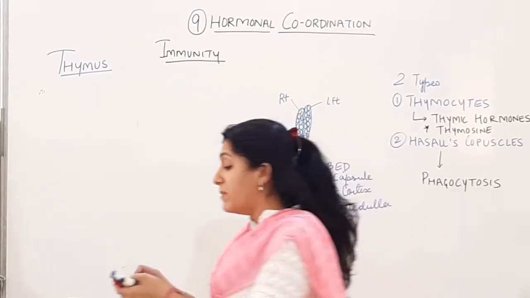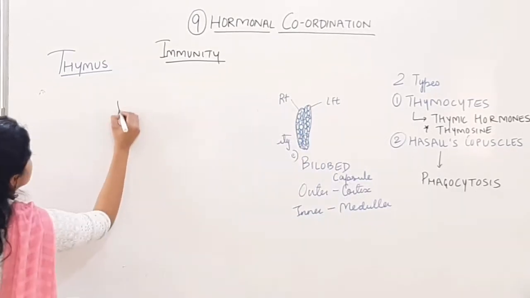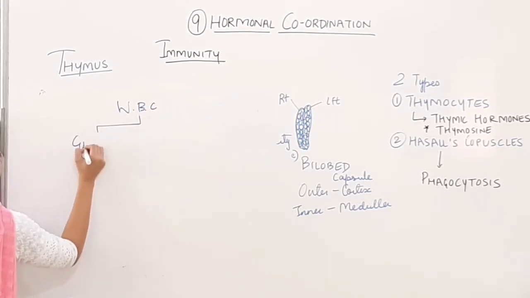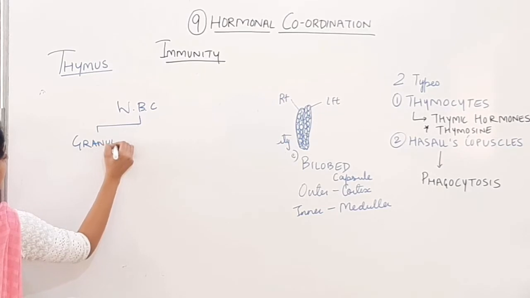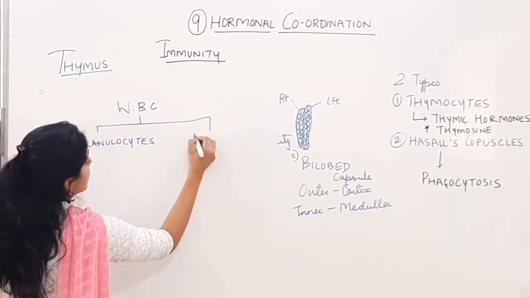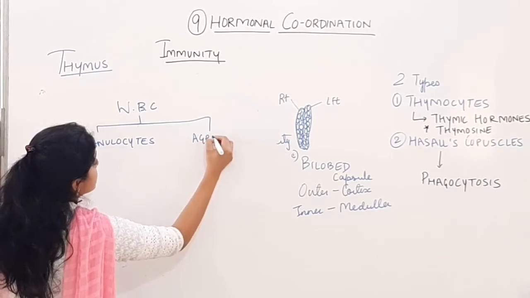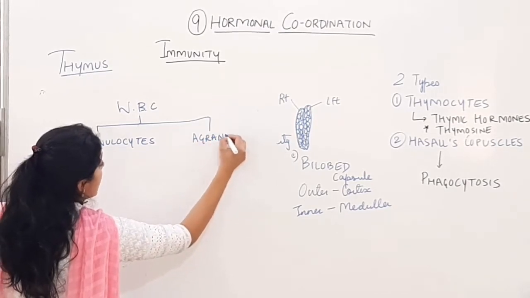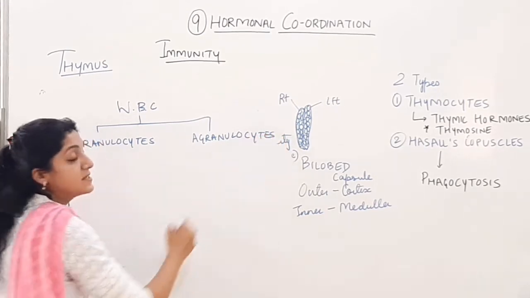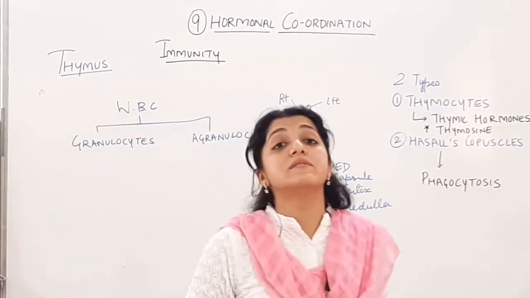We know that the WBCs can be differentiated into granulocytes, depending on the presence of granules, and agranulocytes, where there is absence of granules. Agranulocytes are the cells which do not have granules.